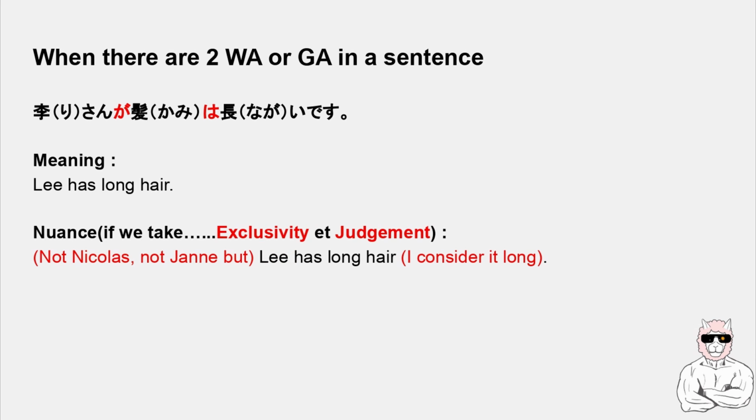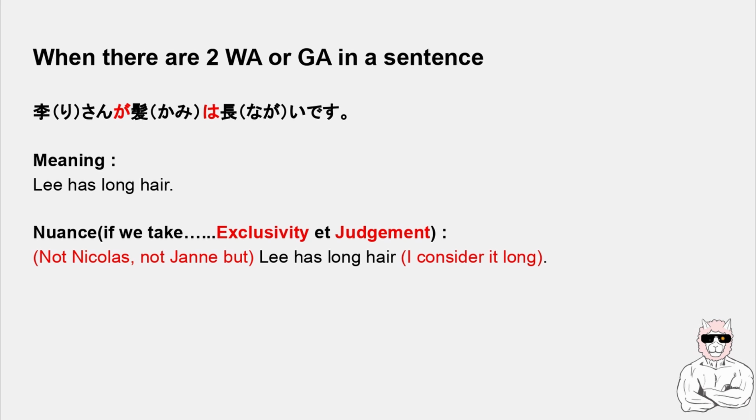And if we take the sentence, リさんが髪は長いです and if we apply exclusivity of ga and judgment of wa, the nuance is like, it's neither Nicholas nor John, but it's Lee who has long hair. I consider it long.